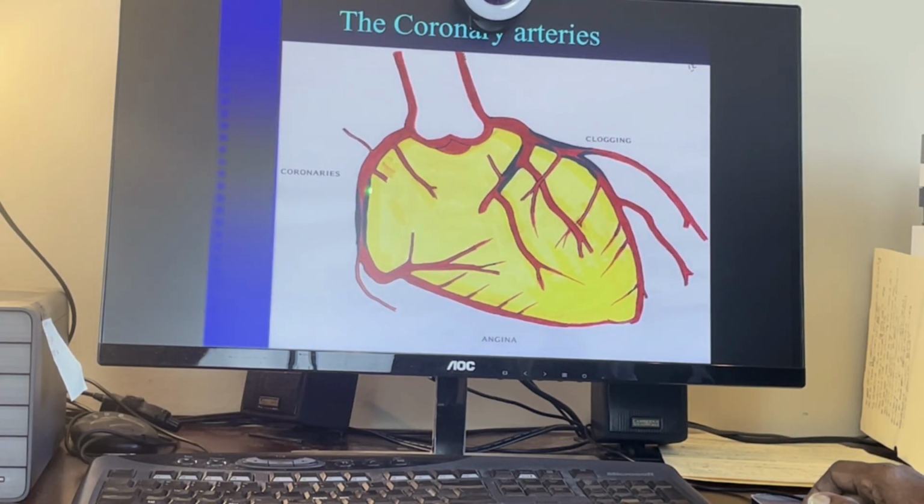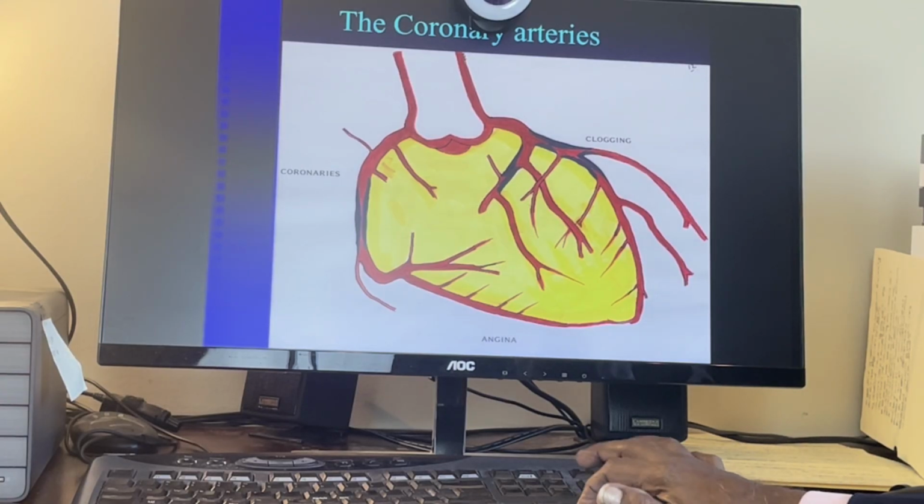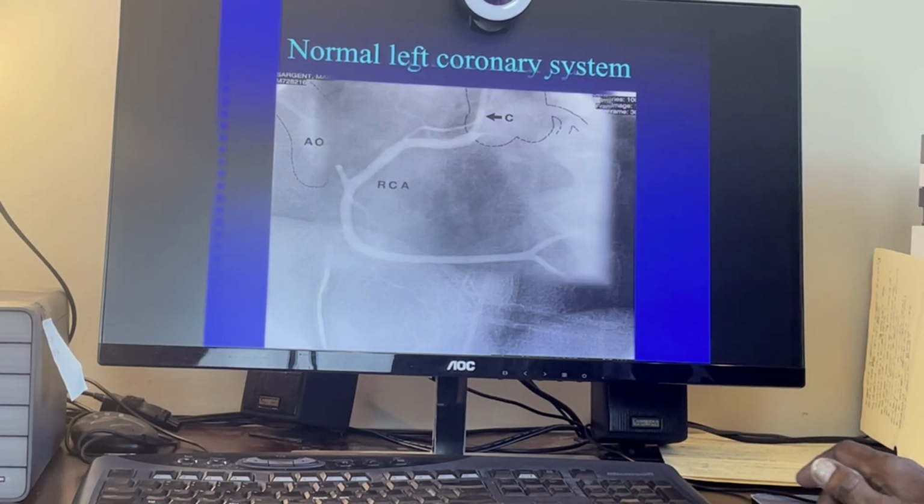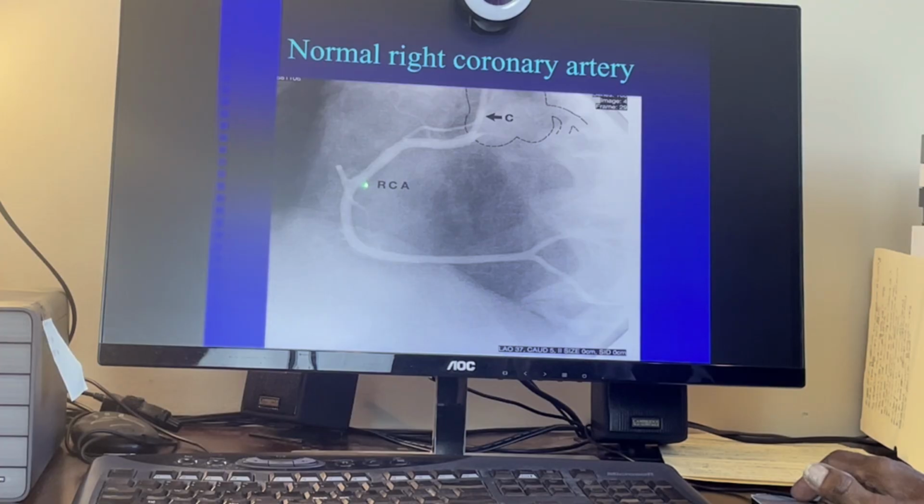On a diagram, it will look like this. Right coronary artery with some buildup of cholesterol, left coronary artery with buildup of cholesterol. When you do an angiogram, this is the left coronary artery, left main and LAD, and this is the right coronary artery.